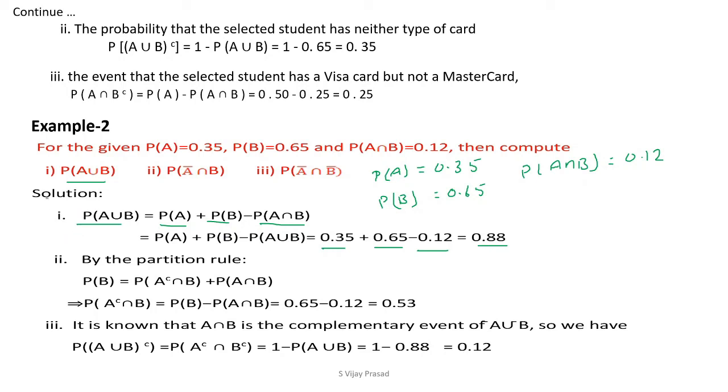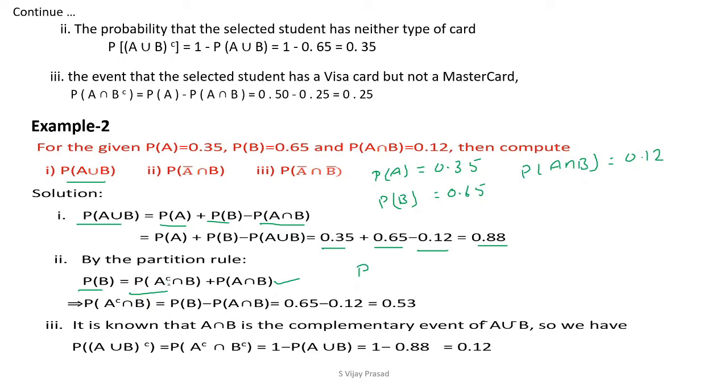The second one is P of A complement intersection B. As in the previous problem I explained, it is the probability of B but not A. How is the formula derived? P of B is equal to only B, that is P of A complement intersection B, plus P of A intersection B. This is the only B. Now, B but not A is what you have to compute.